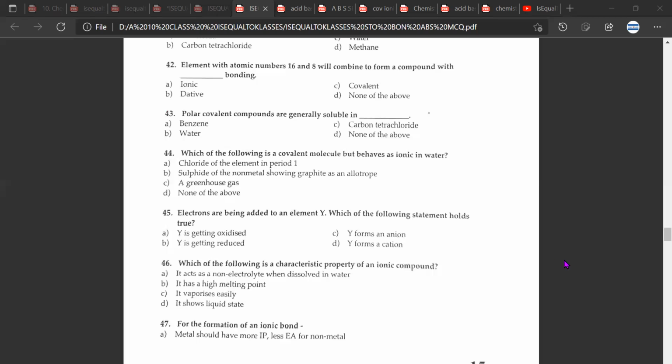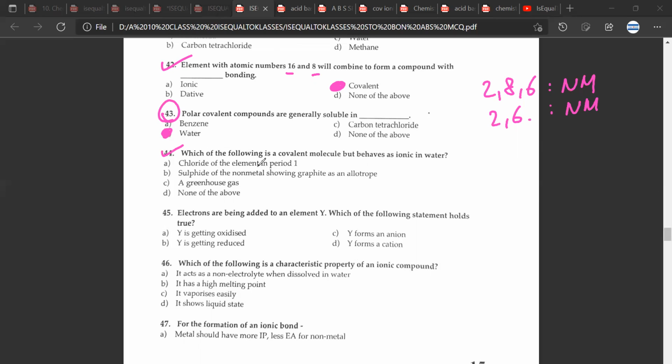Okay. 42. Elements with atomic number 16 and 8 will combine to form a compound with dash bonding. So this would be C. Why C? Because 2, 8, 6 and 2, 6, so it would be non-metal plus non-metal. Correct. 43. So 43rd would be B, water.